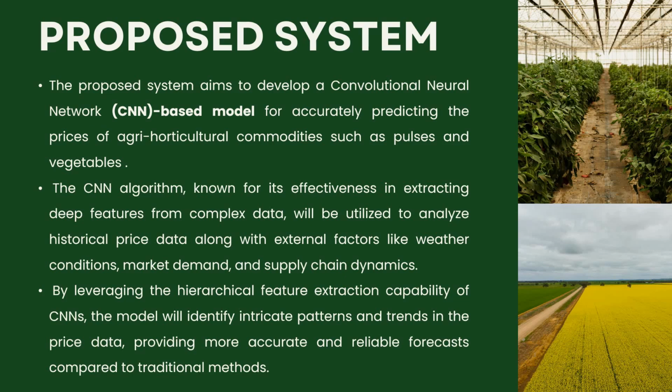The proposed system, as I mentioned earlier, is solely based on a convolutional neural network model, which will produce more accurate results compared to the existing statistical models. We already know CNN is effective for feature extraction. It will handle a large amount of very complex data.